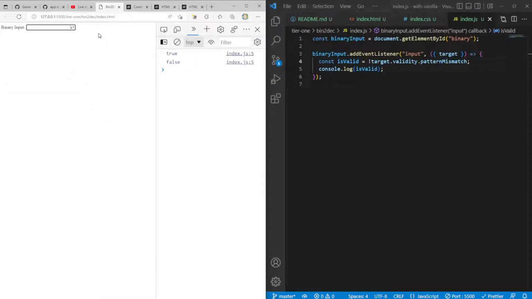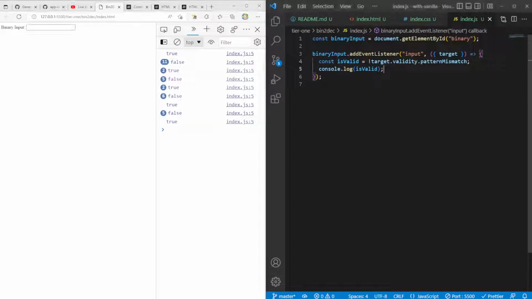So we have a 1 and now we have a false, and we actually continue getting false until, see, we still get ones here. I would have liked if that actually still became true. I only want this to be true once, but it looks like, even here, I entered false, true, true, false, false, false, false, false. Okay, so let's look more into that and see why that's happening. What is it that we're trying to fix right now? We're trying to figure out how to use this constraint validation API to make it so that this pattern is true.